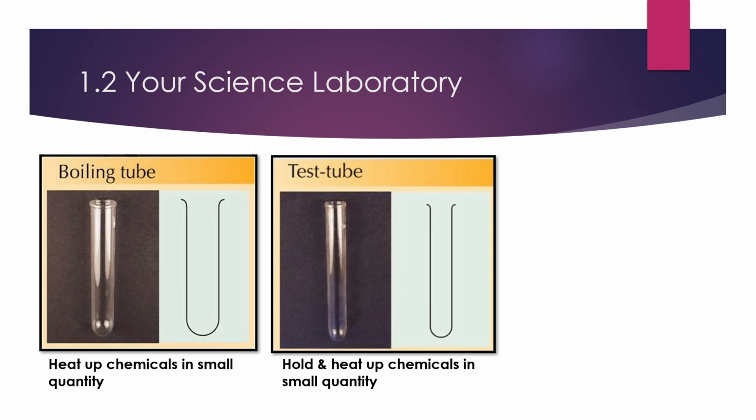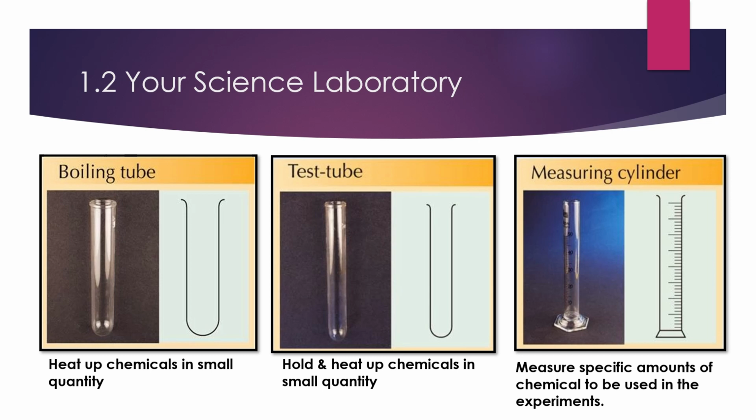Okay, if you look at the symbols of the boiling tube and test tube, you can see that the test tube is a bit smaller than the boiling tube. So, when you draw the symbols for the boiling tube and test tube, make sure you draw them correctly. And then we have the measuring cylinder. As the name indicates, the measuring cylinder's function is to measure a specific amount of chemical to be used in our experiments.